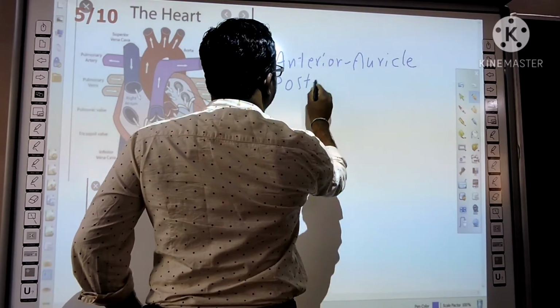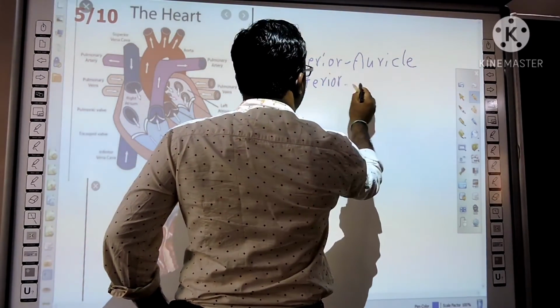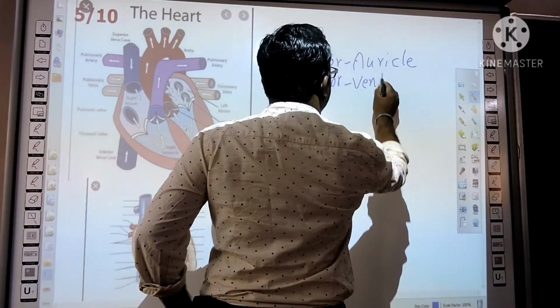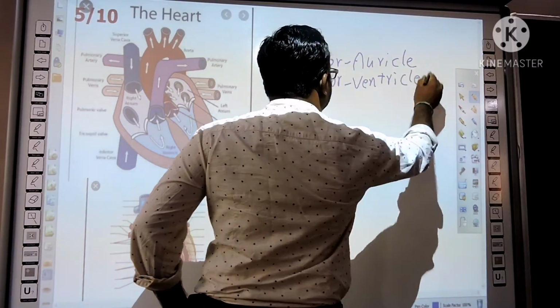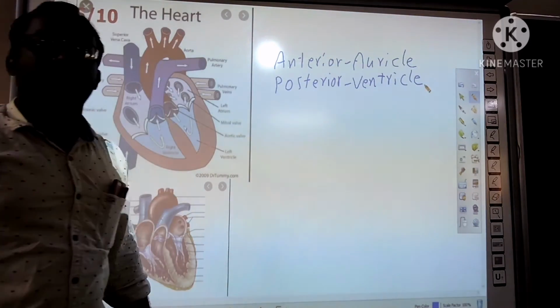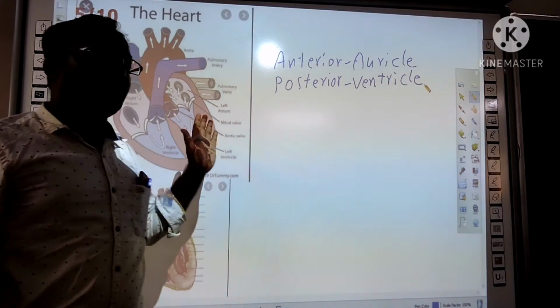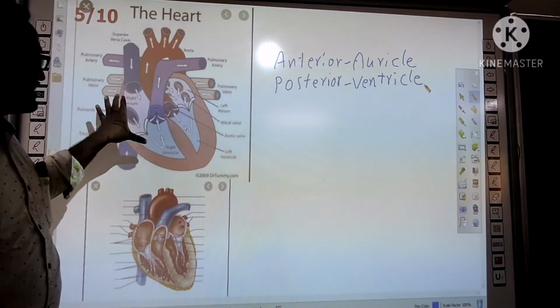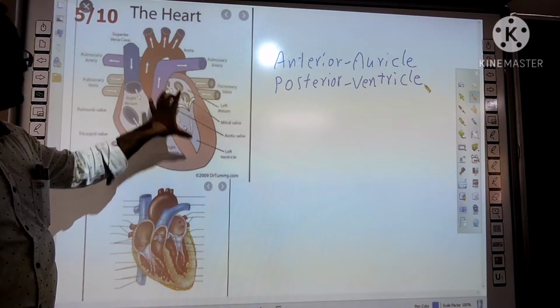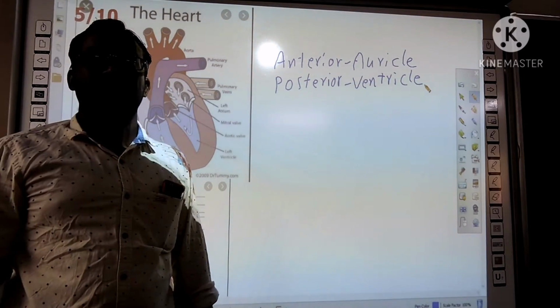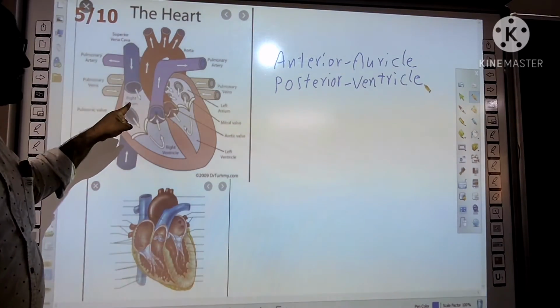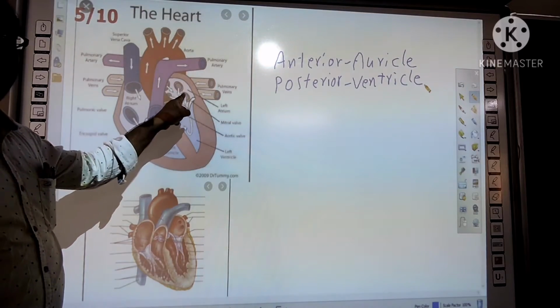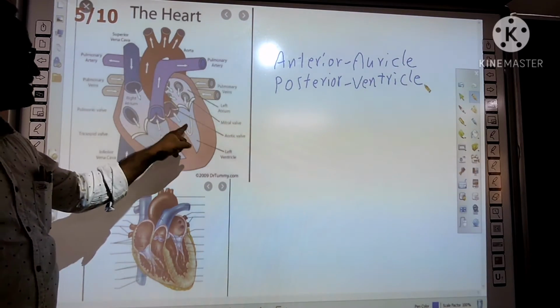Posterior chambers are called ventricles. When you study the heart, you have to divide it into right and left. This is the right side of the heart. This is the left side of the heart. So this is the right auricle. This is the left auricle. This is the right ventricle. This is the left ventricle.